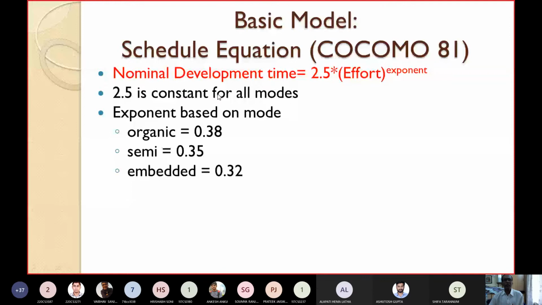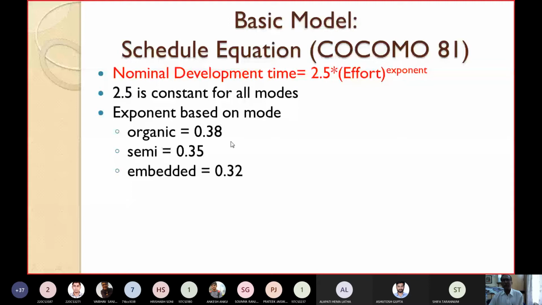Here 2.5 is a constant, and this value remains the same for all the modes, that is organic, semi-detached and embedded. Only the value of the exponent will change; in some books you will see A, B or E. Suppose we give the notation E. It can be based on the mode: organic, semi-detached and embedded.